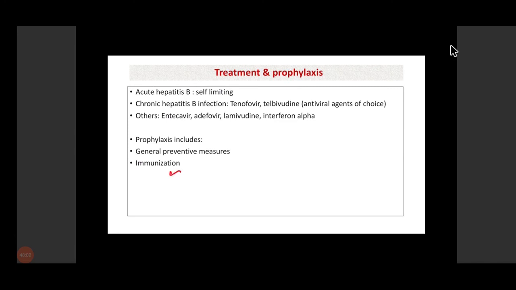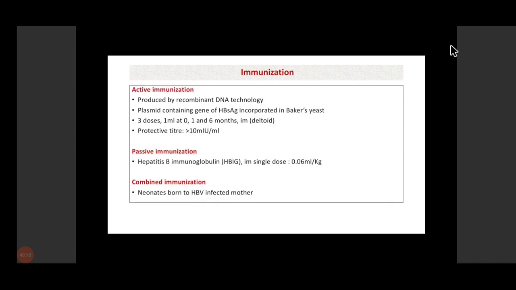And the second one is immunization. Again, there are two types of immunization for hepatitis B virus. One is active immunization, another one is passive immunization. In active immunization, we are mainly using a recombinant vaccine, which is prepared in baker's yeast. And as I told you, we are using hepatitis B surface antigen. In this we are giving 3 doses, 1 ml at 0, 1, and 6 months, and it is generally given IM.